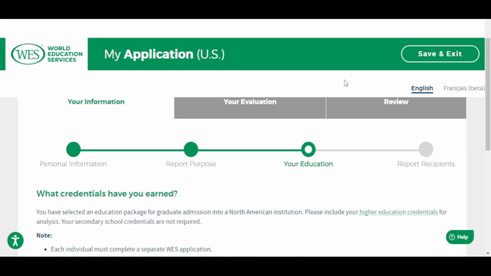They might require that you pay as well, because some will use DHL, some will use different means to transport your transcript to WES. They will tell you the amount to pay to transport your qualification to WES, so be aware of that.